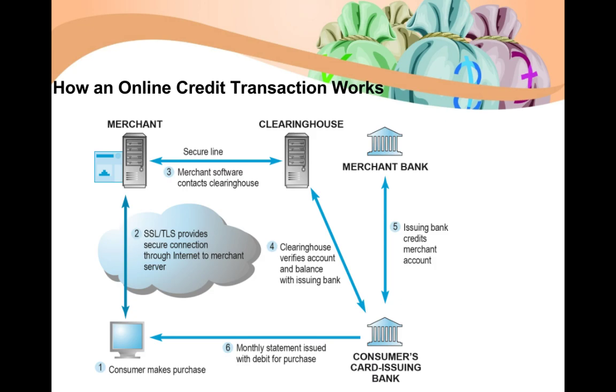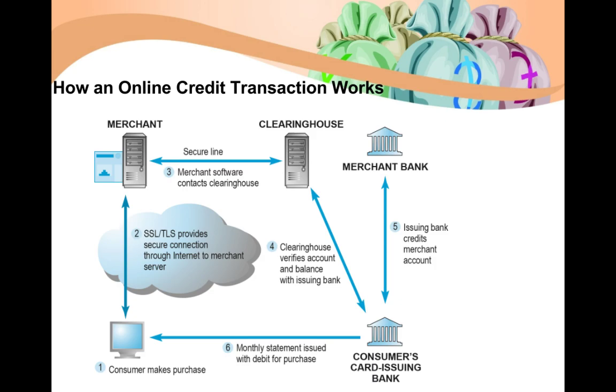Once that is done and everything is clear, the issuing bank will be crediting the amount to the merchant's account, and a monthly statement of the transaction, the payment receipt, will be given to the consumer, and the consumer has to settle it at the end of the month. So these are the typical transactions that go in an online credit card transaction.